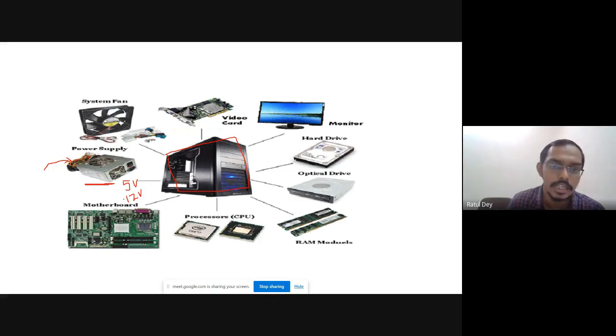After that this power comes to the motherboard, because all the computer system that we can see, except the monitor, runs on either 5 volt or 12 volt. So this power comes here to the motherboard. Now the main job is done by the processor.